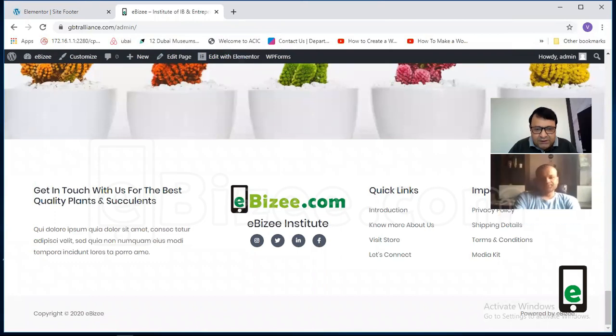Yes, wow, good. And automatically, the copyright, whose copyright it is, is also changed. Why is it changed? Because we have put eBusy in the company name. You remember eBusy in the company name. So automatically this copyright text has changed, powered by eBusy.com. You can put eBusy.com or whatever you want to write. This will be decided by the customize button. Whatever you write in the customize, it will come here. So now our header and footer are done.